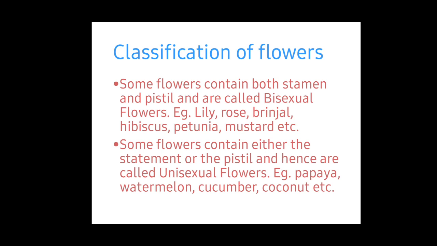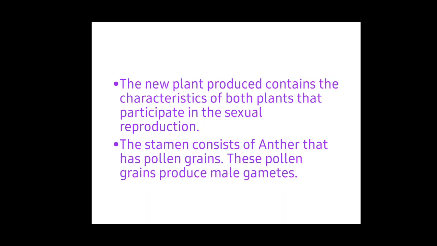Some flowers contain either the stamen or the pistil, and hence are called unisexual flowers. If it has any one reproductive part, it is a unisexual flower, and if it has both reproductive parts, it is known as a bisexual flower. For example, papaya, watermelon, cucumber and coconut are examples of unisexual flowers. The new plant produced contains the characteristics of both plants that participate in the sexual reproduction.